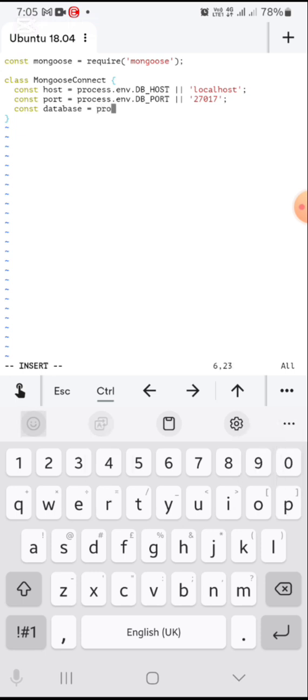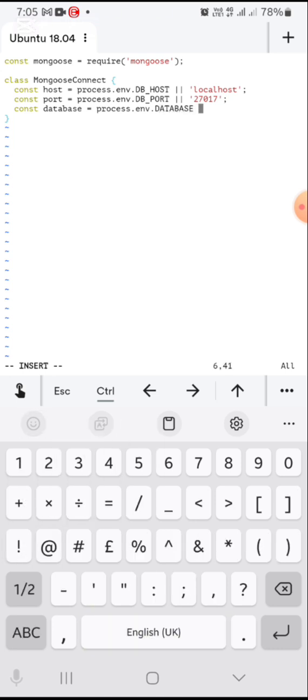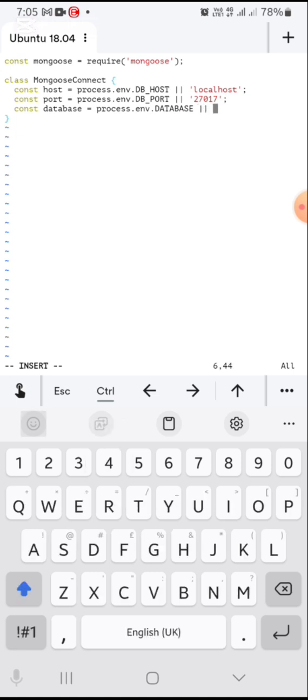So process again. Let's just say database. Call it database. Then what would I want to call the database for this?